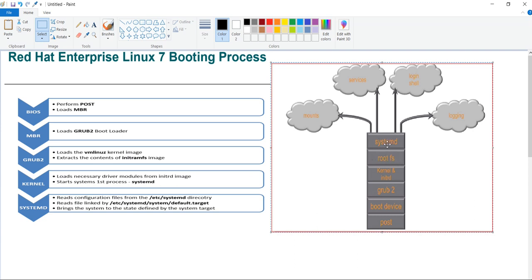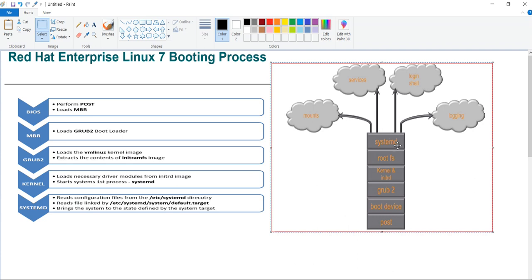Then systemd is the first program. In RHEL 6 it used to be initd. Now it is systemd. Systemd will come into the picture and perform operations like mounting, starting services, logging. All these processes will be done. So this is the complete sequence of how your RHEL 7 will boot. I hope things are clear to you, what is BIOS, MBR, grub2. This is the sequence, or you can also take help of this diagram.